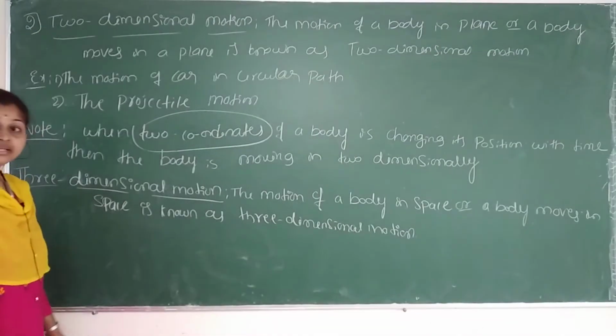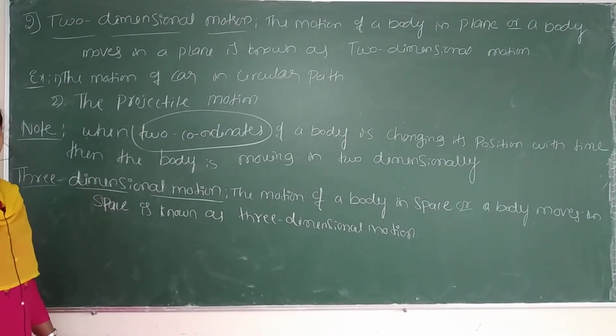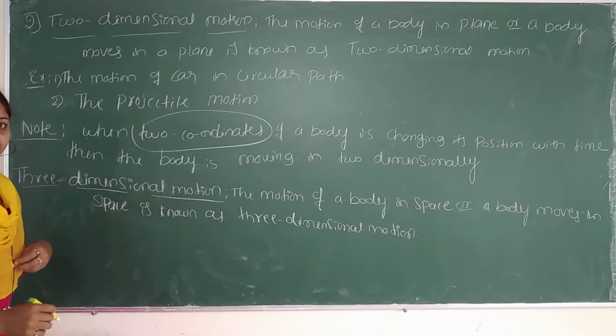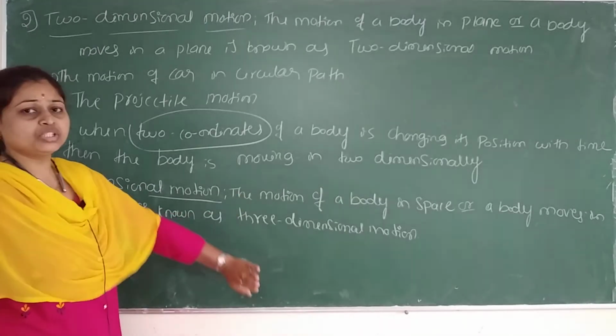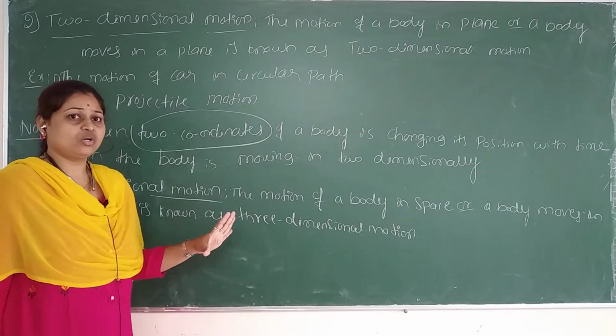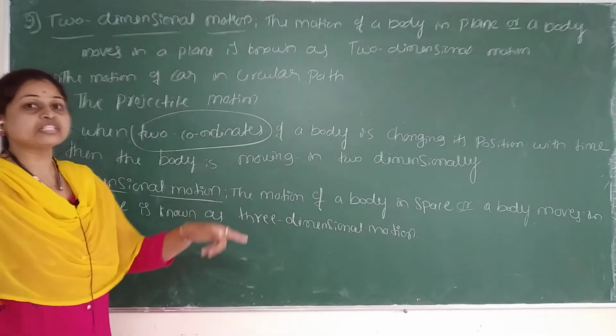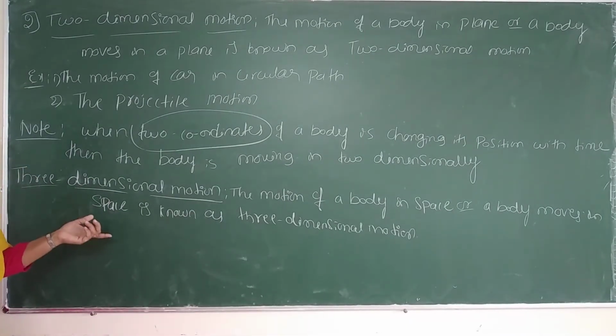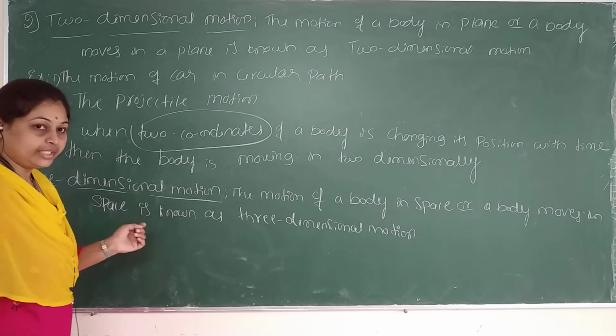Definition is clear? Any doubt? Okay. So what is three-dimensional motion? A motion in a space, or a body or object moving in a space, we can call as three-dimensional motion or 3D.